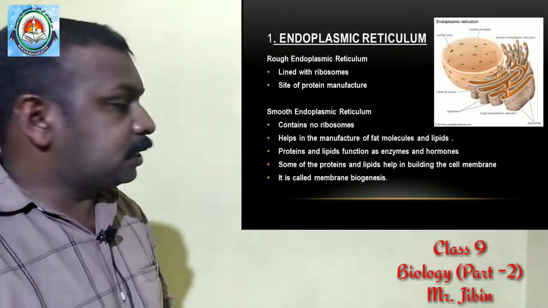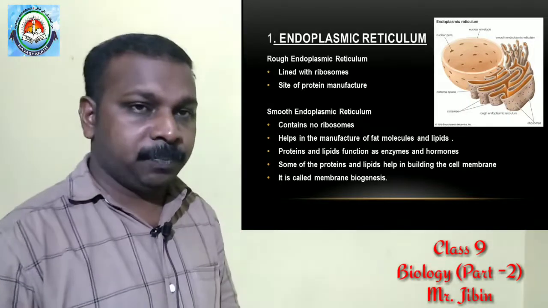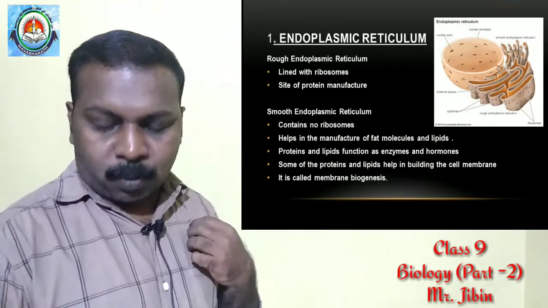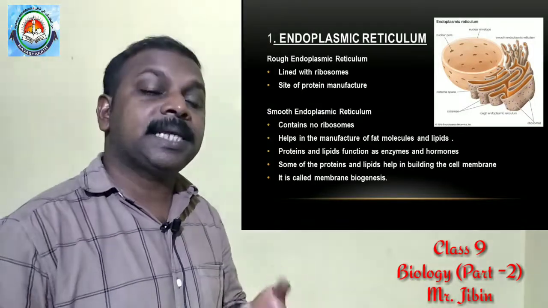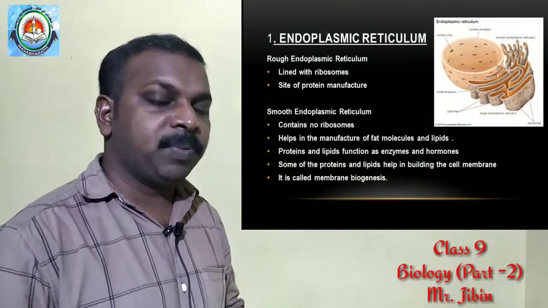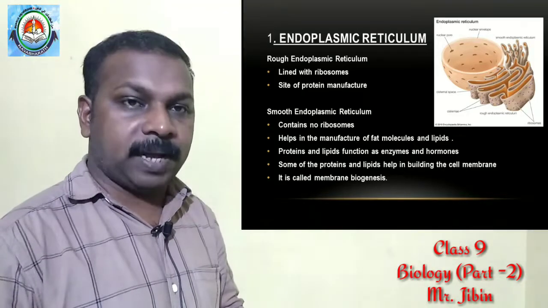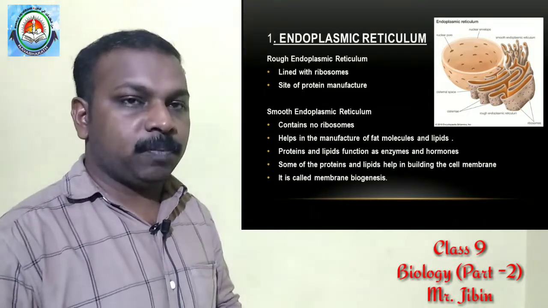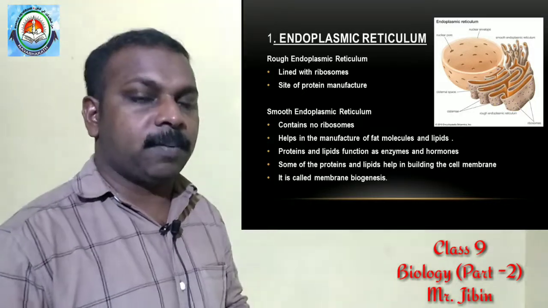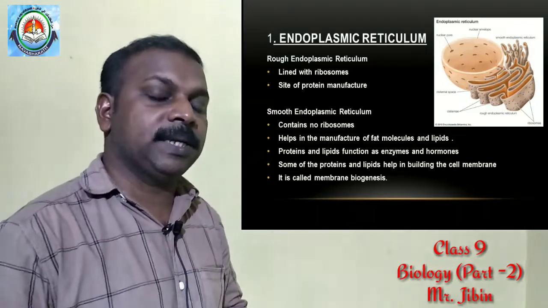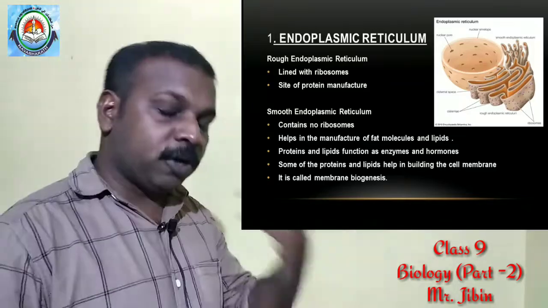Now we discuss smooth endoplasmic reticulum. It helps in the manufacture of fats and lipids. Some of these proteins and lipids produced by the endoplasmic reticulum help in building the cell membrane. For making the cell membrane, it requires the proteins and fats or lipids produced from the endoplasmic reticulum. So the manufacture of the cell membrane takes place here, and this process is known as membrane biogenesis.